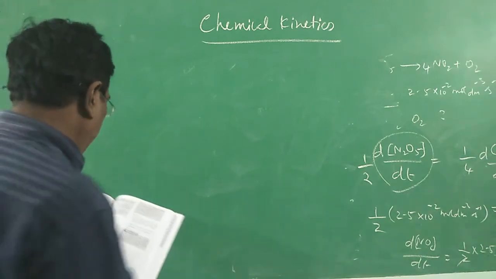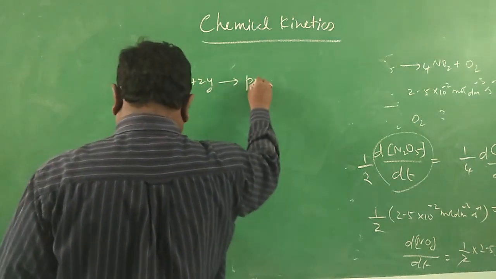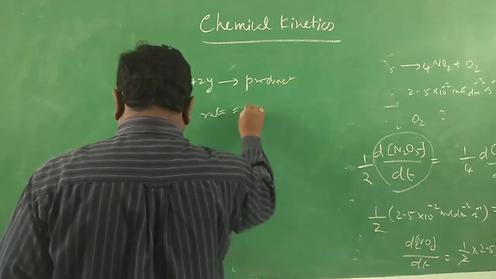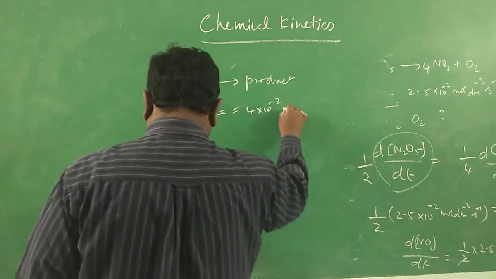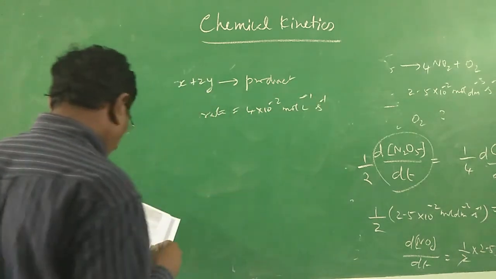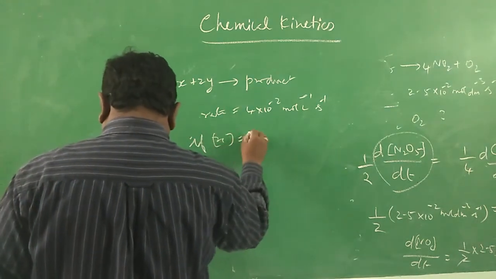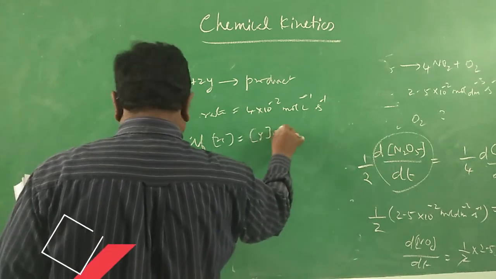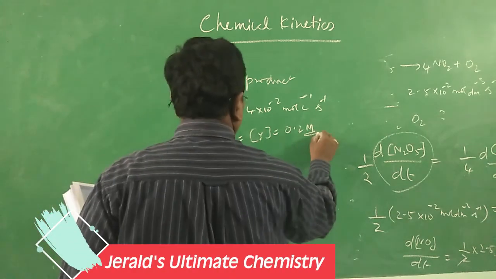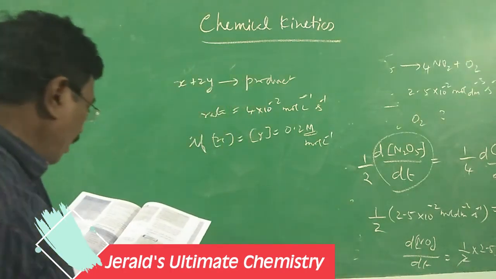Rate of the reaction X plus 2Y gives product. For this, the rate is given as 4 into 10 power minus 2 mole per liter per second, if the concentration of X is equal to the concentration of Y is equal to 0.2 M. M means mole per decimeter cube or mole per liter, capital M. What is the overall order of the reaction?